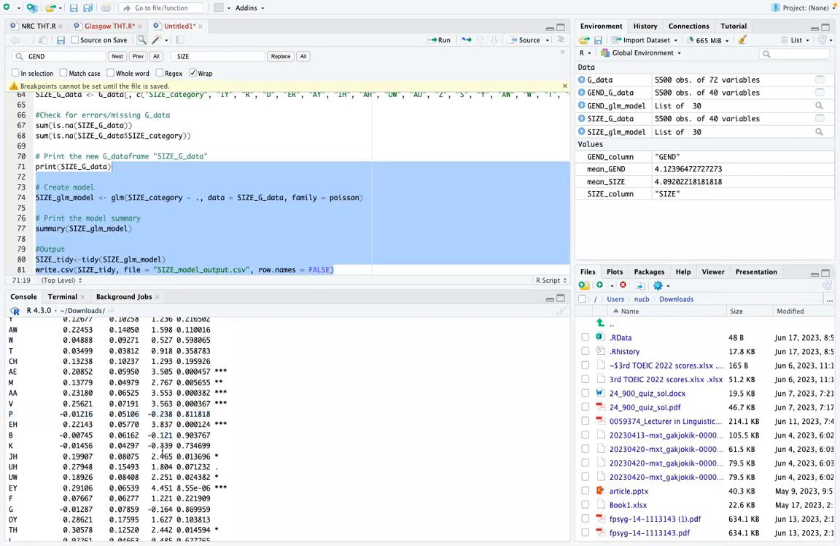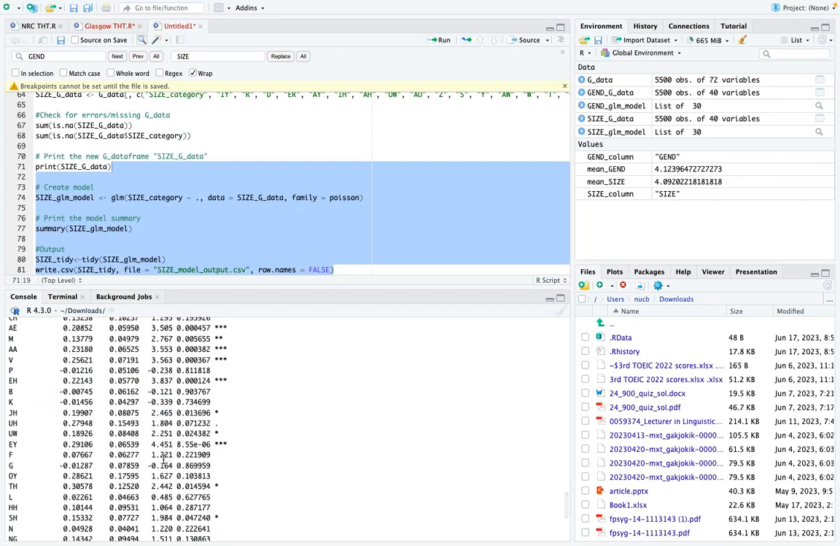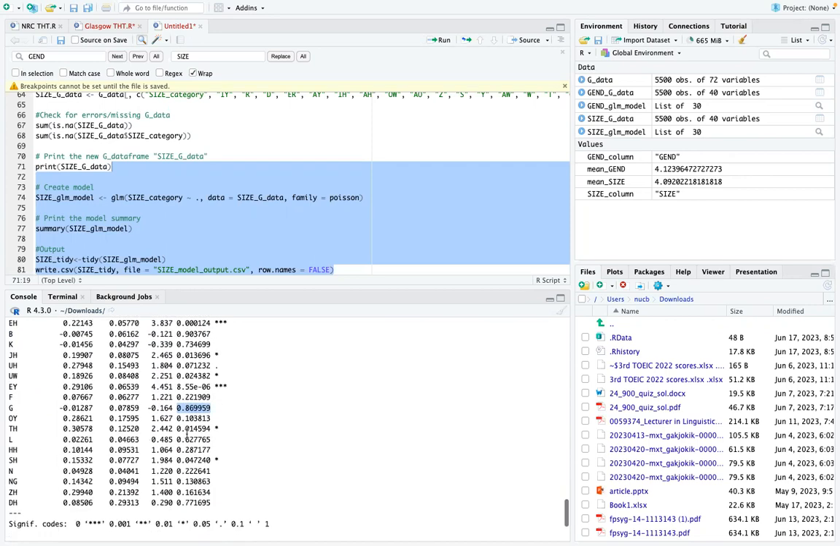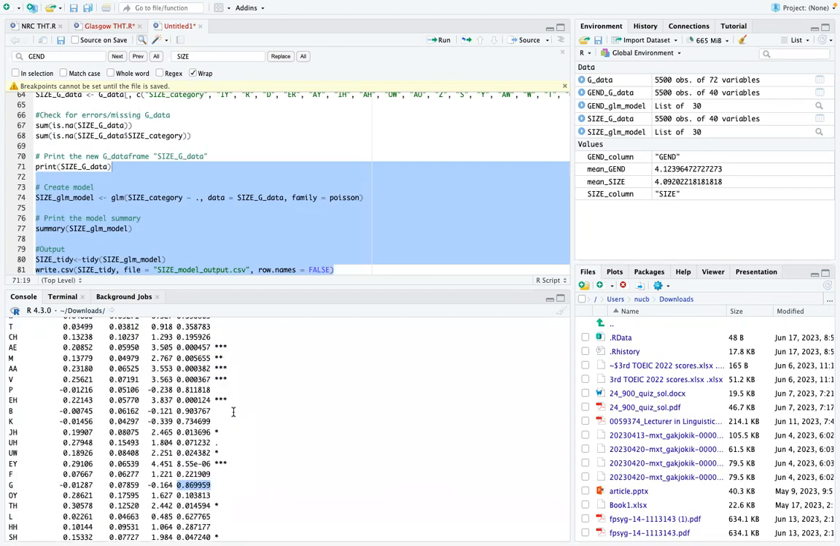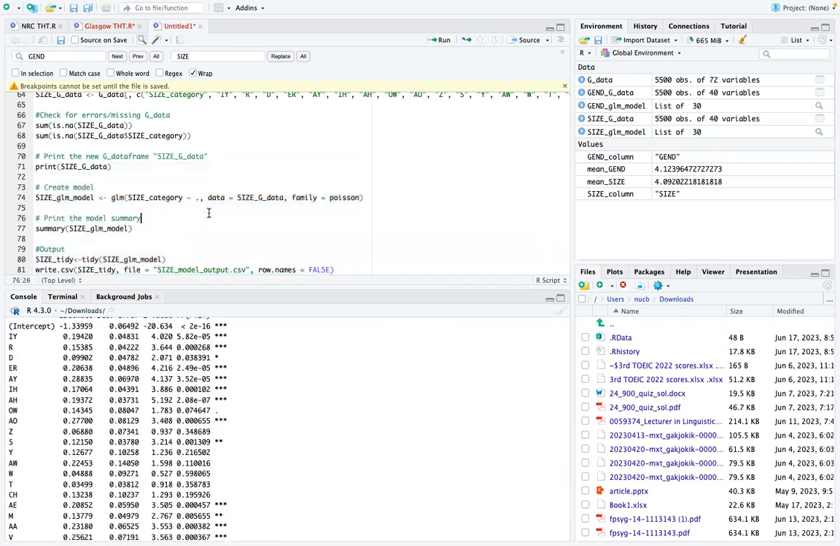B, not significant. K, not significant. And G, which is kind of interesting, but not significant. So the only ones that seem possibly to be aligned with small size are not even approaching significance, right? There's nothing to tell you that there's any kind of relationship for small things. Okay, so that's because of the size sound symbolism.